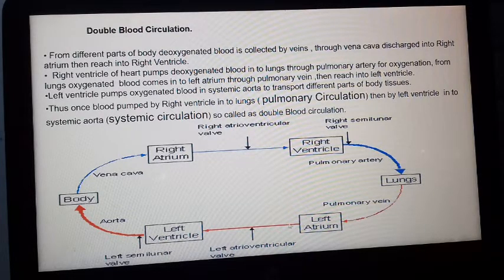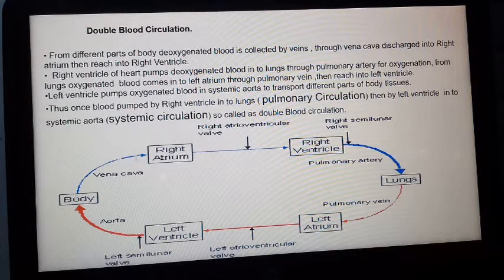From the left atrium, blood comes into the left ventricle, and from the left ventricle it is transported to different parts of the body. So the deoxygenated blood at first comes into the right atrium, then the right ventricle, then is transported into the lungs. The right ventricle pumps blood into the lungs through the pulmonary artery. After oxygenation, the blood again comes into the left atrium, left ventricle, then is pumped to different parts of the body.